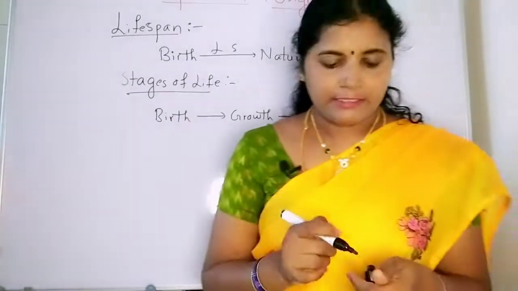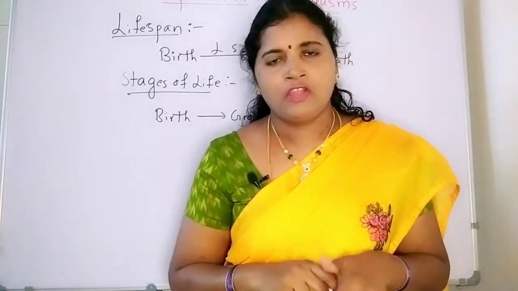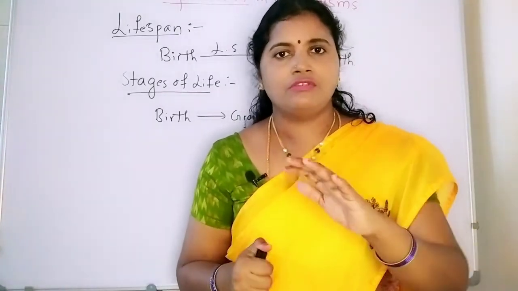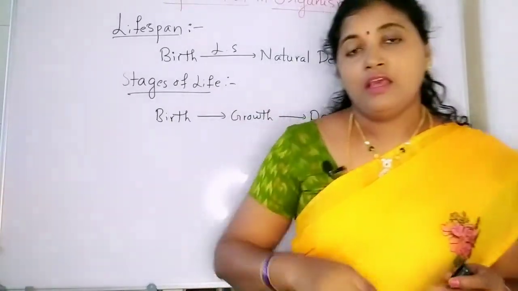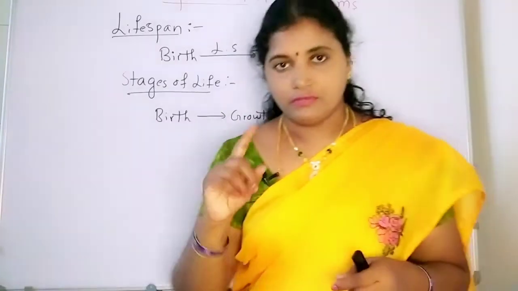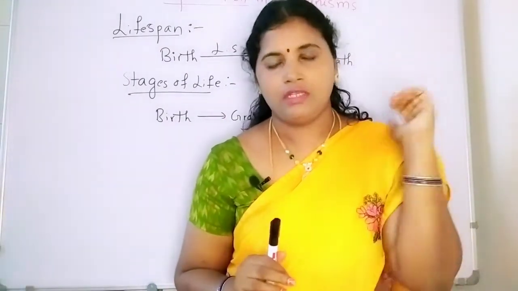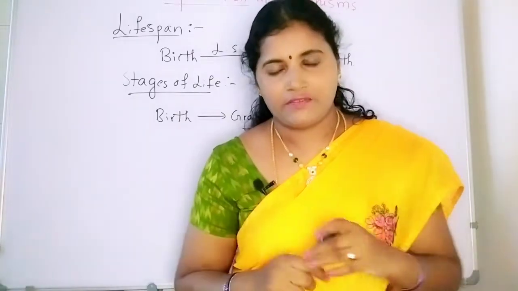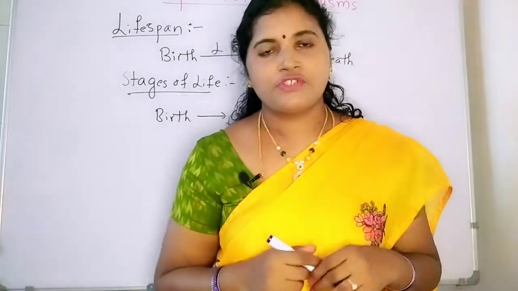So here this lifespan is not constant for all the organisms. All the organisms are going to have particular lifespans. Here one thing I am going to say: all organisms are mortal and have limited lifespans, but there are some exceptions. What are the exceptions?